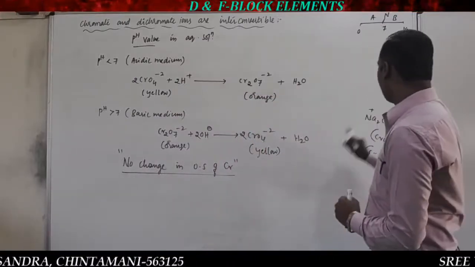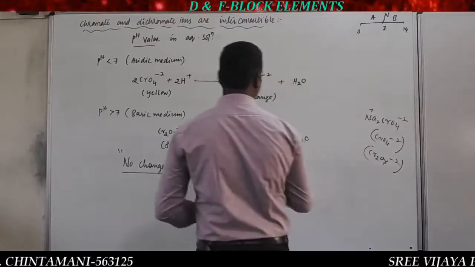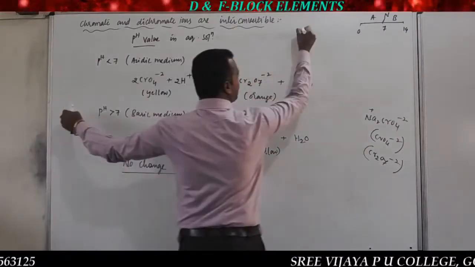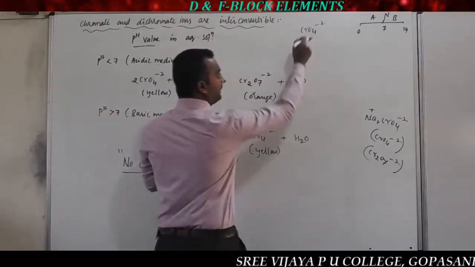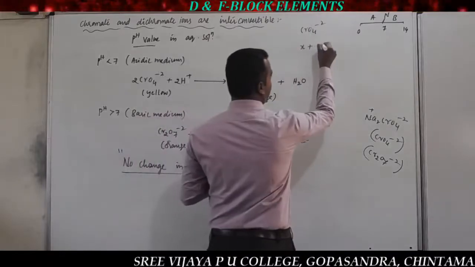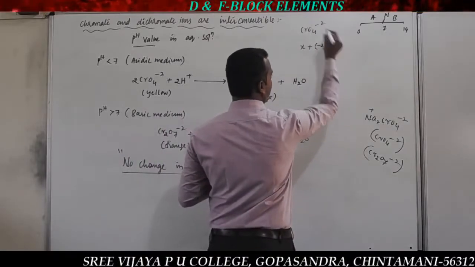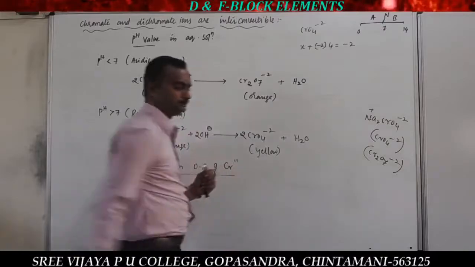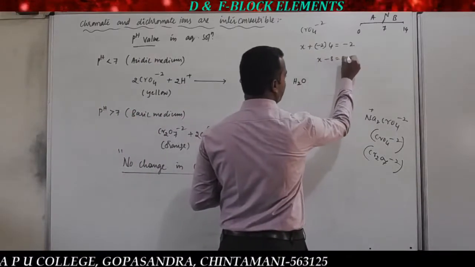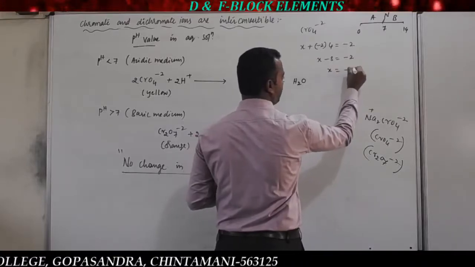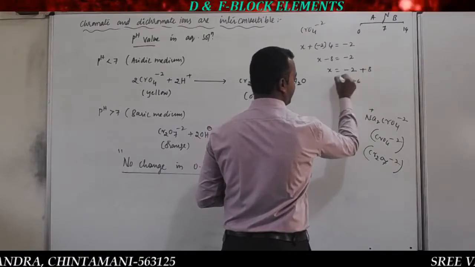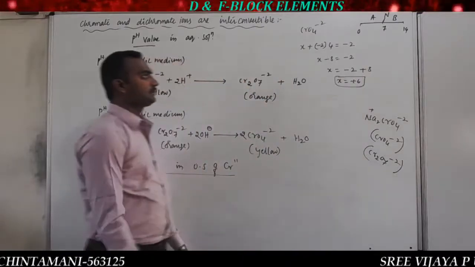So observe, when you calculate the oxidation state of chromium in the chromate ion, that is CrO4 2-. Let x be the oxidation state of chromium. Oxygen is minus 2 into 4, equal to the charge on the ion, minus 2. Simplifying, x minus 8 is equal to minus 2. Taking minus 8 to the right side it becomes plus 8, so x is equal to plus 6. What is the oxidation state of chromium in chromate ion? That is plus 6.